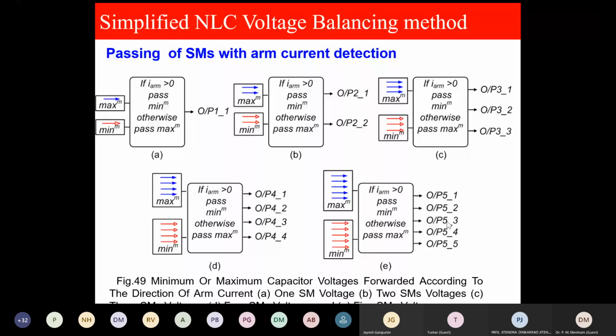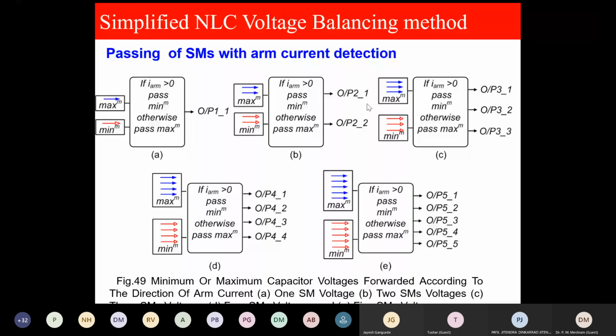For an example, I take this 2, minimum here. All are minimum. But you do not know whether it is VC1 minimum, VC2 minimum, VC3 minimum, VC5 minimum. So you will have to sort, and sorting you will have to find out. So next step is very, very important.